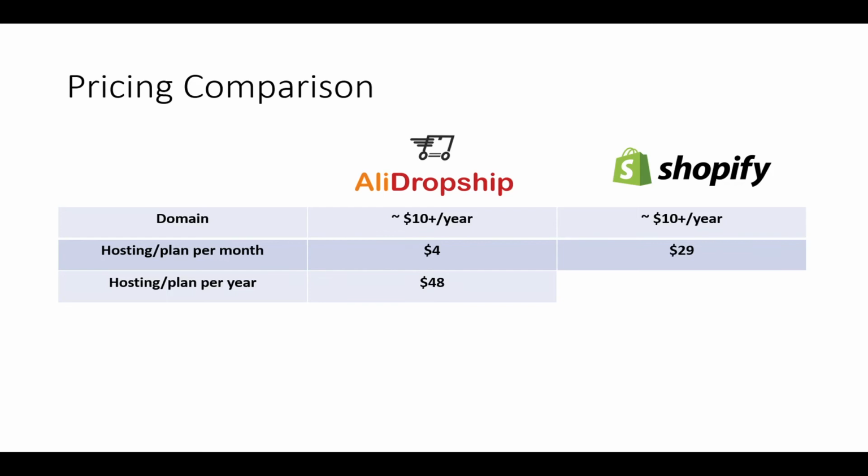You could also use a platform like Bluehost, linked down in the description box below, where you can set up your WordPress hosting, and then you can always add the AliDropship plugin later. So that's up to you.